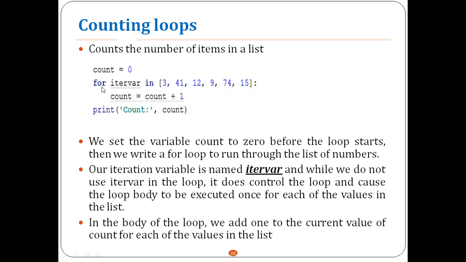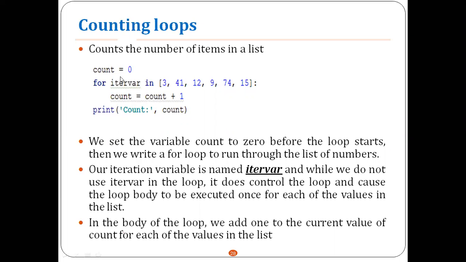That is, for the first iteration, before starting the first iteration, count will be equal to 0. So for the iteration variable, for each item, before starting the for loop, the count value was 0.